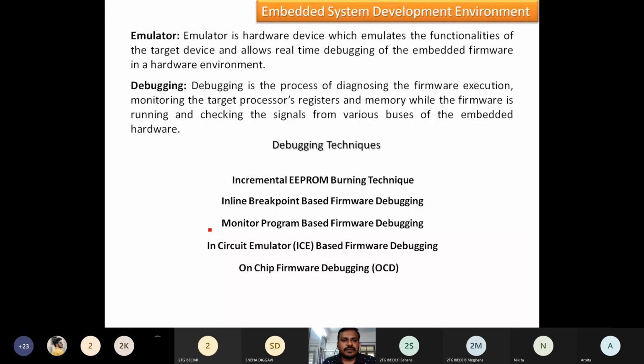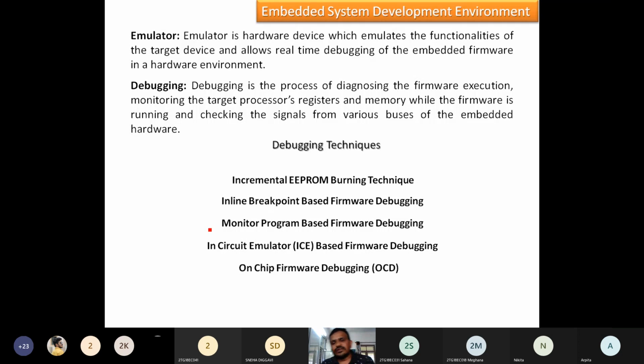And how do we create that embedded firmware using a simulator or emulator? A simulator is the simulation of that particular target board application. What about an emulator? An emulator is a hardware device which emulates, meaning the virtual target device is available in that software itself. Then debugging: how we diagnose the firmware execution, monitor memory and register contents, and check the signals of the various buses used in the embedded hardware.